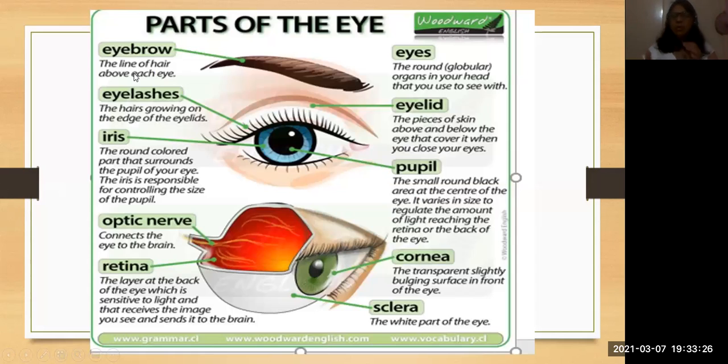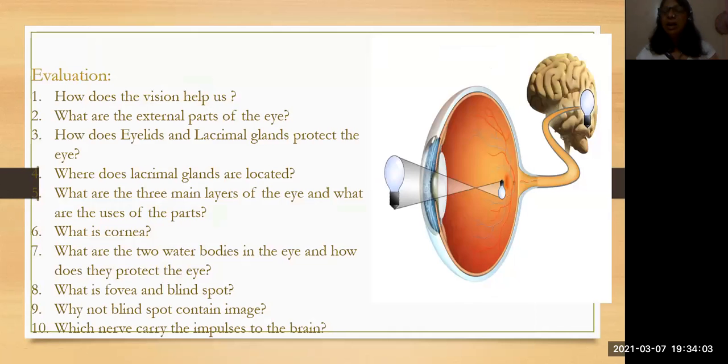And the parts of the eye, we have already seen. Eyebrow, it is a line of hair above each eye. Eyelashes, hair growing on the edge of the eyelids. Iris, already we have seen. Optic nerve connects the eye to the brain, that we have seen. Retina also. These are the inner parts. And eyelids, the piece of skin above and below the eye that covers it when you close your eyes. Eyelids are important. Okay, pupil and cornea, sclera. So all these are the various parts which we can see on the eye, and also inside the eye and outside the eye.